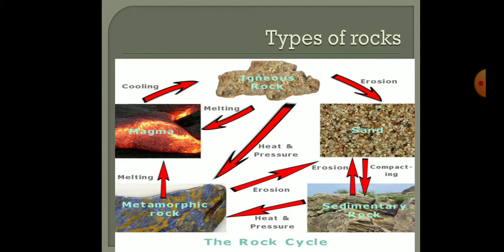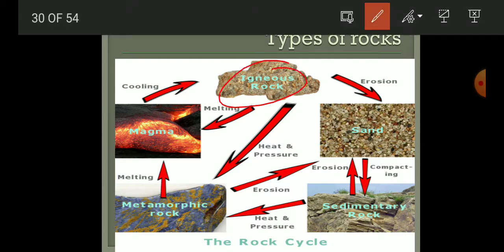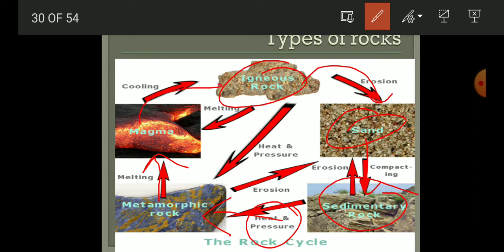Okay, marble is an example of metamorphic rock, and these types are interconvertible. Like, there is the igneous rock, and when erosion is done, it forms sand particles, and these sand particles accumulate and compact to form the sedimentary rocks. And when this sedimentary rock acquires some heat and pressure, it is again converted into metamorphic rock. And when this metamorphic rock melts, it forms the magma. And you know that the magma, after cooling, forms the igneous rock.